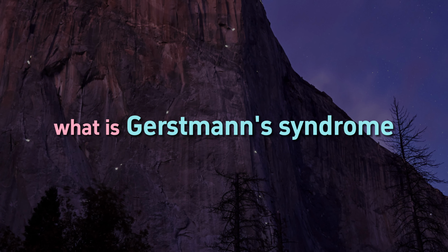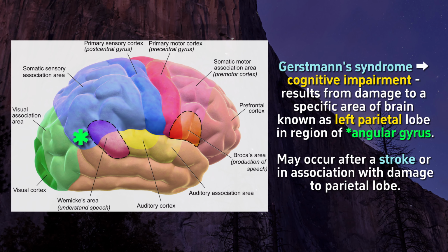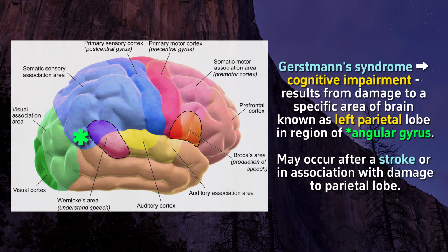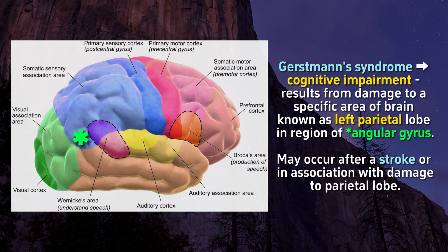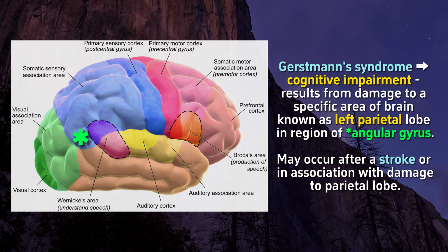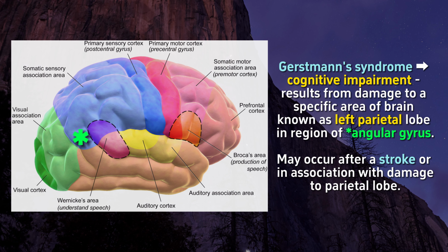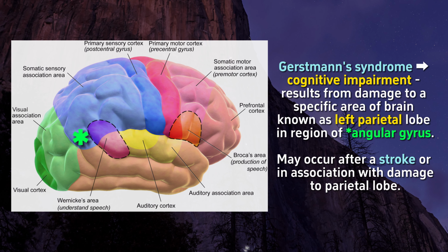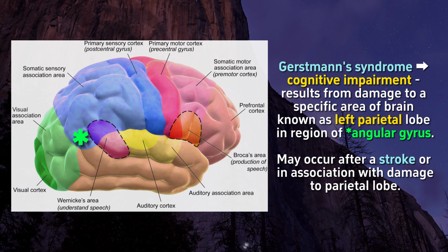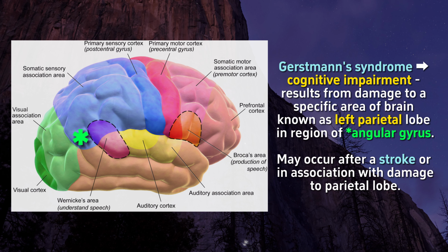What is Gerstmann syndrome? Gerstmann syndrome is a cognitive impairment that results from damage to a specific area of the brain known as the left parietal lobe in the region of the angular gyrus. It may occur after a stroke or in association with damage to the parietal lobe.